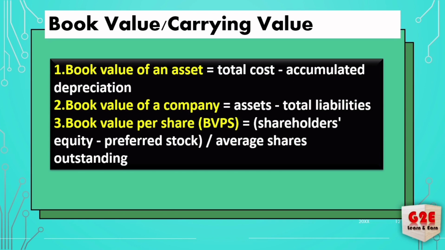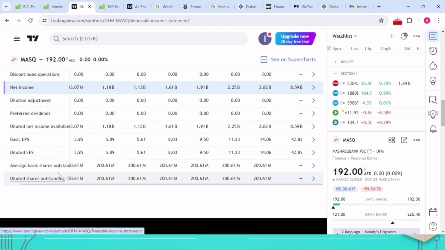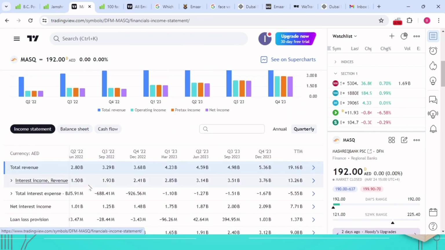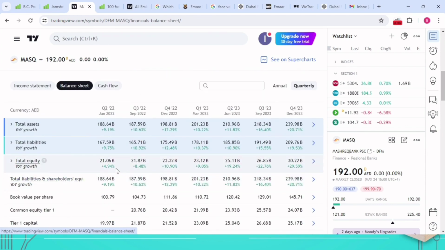Average shares outstanding, in a sense, is the number of shares. From here it's available, no? Number of outstanding shares, that is what? See here, it's not available. Preferred dividend, not available. Preferred stock not available. So you can take total equity. There is no preferred stock for the respective share.